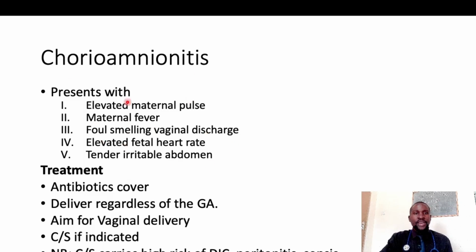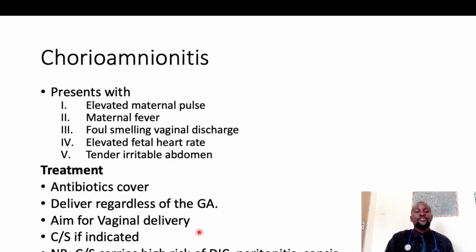How do you treat chorioamnionitis, which is an infection, usually a bacterial infection? Treatment is antibiotic cover. Put them on antibiotics and you deliver this woman regardless of the gestational age. If it's at 28 weeks, 29 weeks, 30, 34, 36, you have to deliver this woman regardless of the gestational age because of those complications we talked about. They may end up with DIC, they may end up with sepsis. The infection may spread. The fetus may die. So deliver regardless of the gestational age.